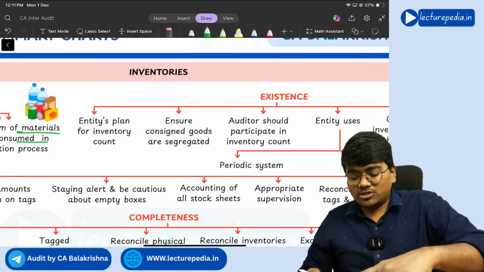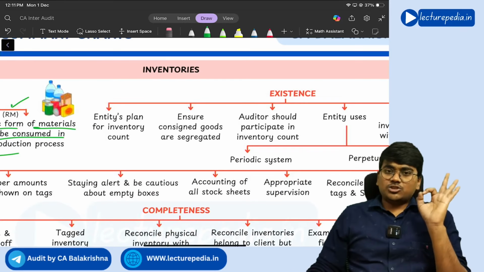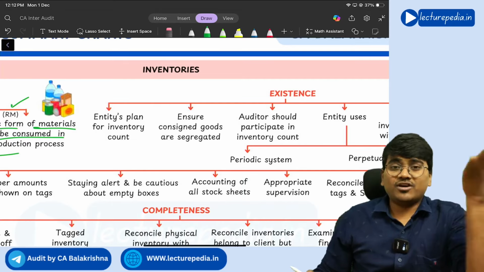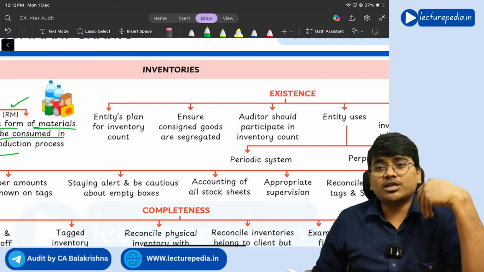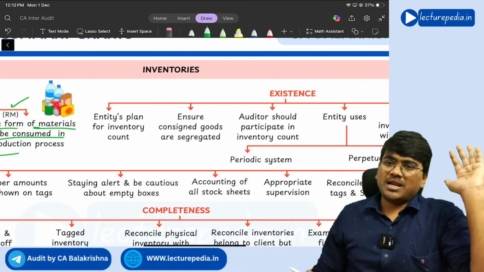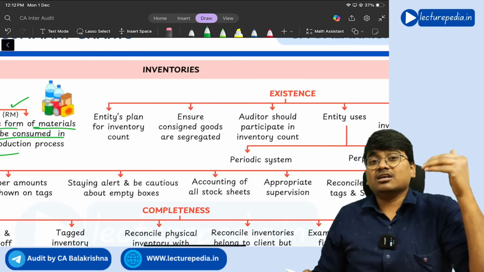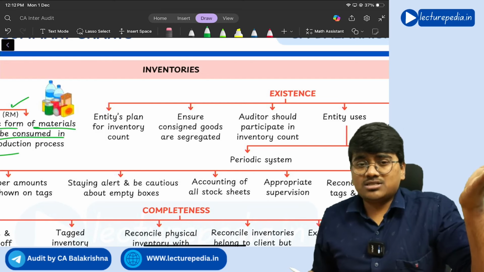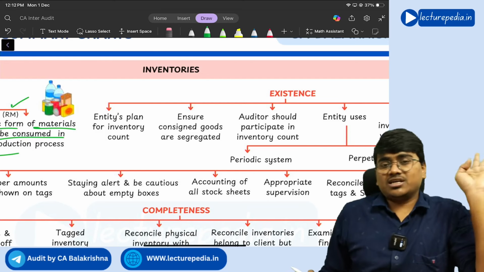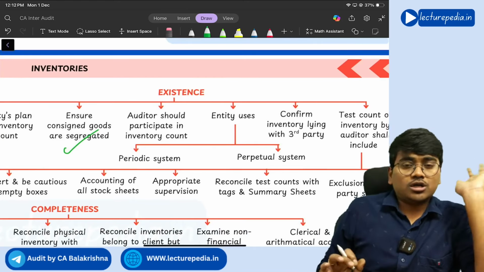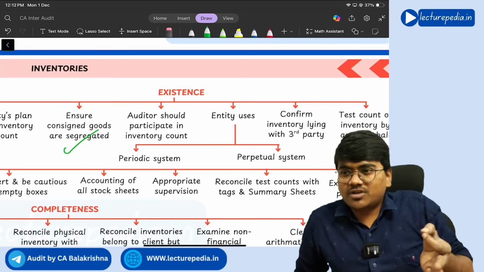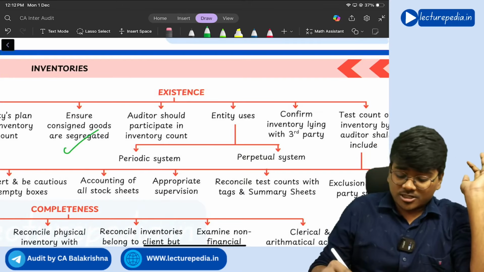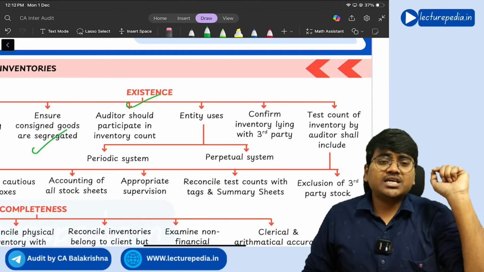So with respect to existence of inventory, what things will you see? First of all, what is the plan that the entity has made for physical verification of the inventory? You need to evaluate the entity's plan for inventory verification. And with respect to goods that are sent on a consignment basis, you need to see whether proper segregation has been done or not. And in the physical inventory verification of goods that the entity will do, the auditor should also participate in that physical inventory verification.